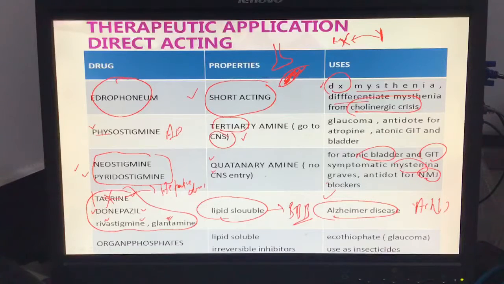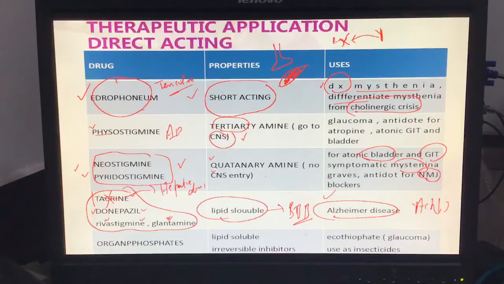Pyridostigmine, neostigmine, I can prefer for myasthenia gravis. These two drugs. Okay, one patient comes to you with myasthenia gravis. How do you diagnose that patient? Use edrophonium. This test is known as the Tensilon test. In the Tensilon test, we check what with edrophonium.